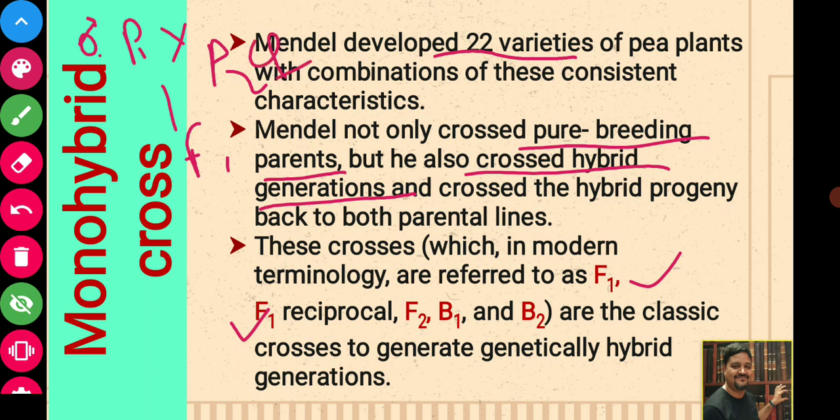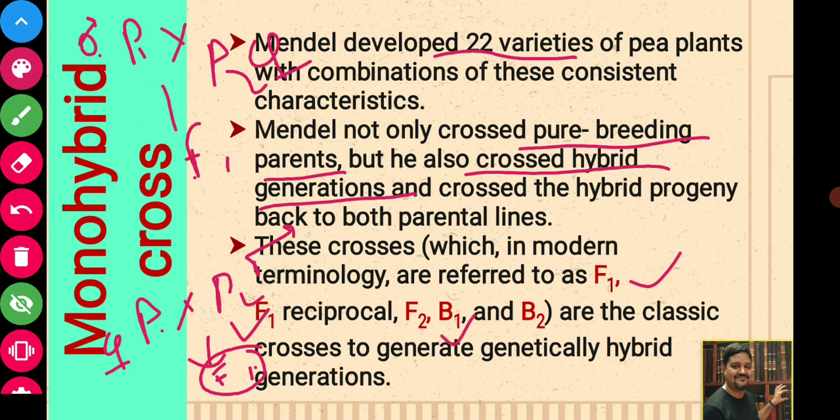In the latter experiment, if you want to prepare the F1 reciprocal, you have to take parent 1 as female and cross with parent 2 male, and the progeny produced will be called the F1 reciprocal of the earlier cross. That means the sex of parents will be interchanged if you want to prepare the reciprocal.